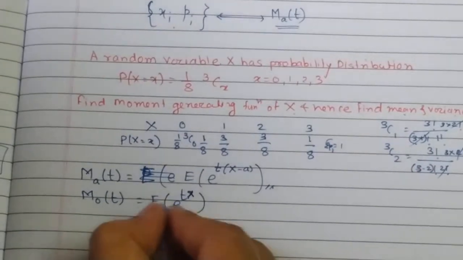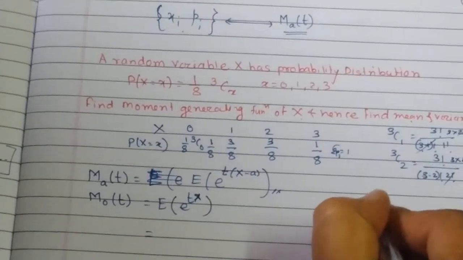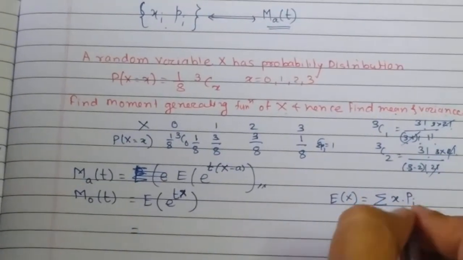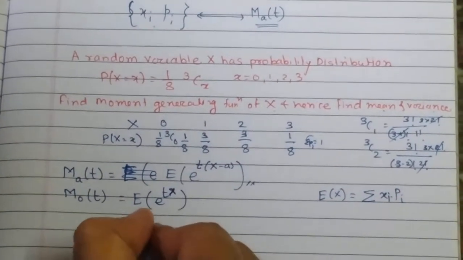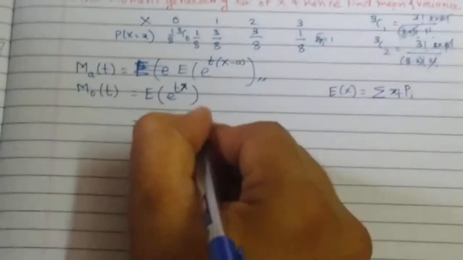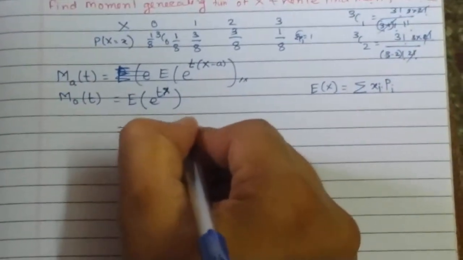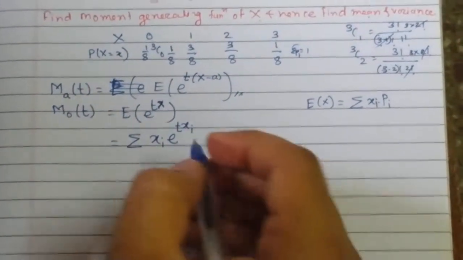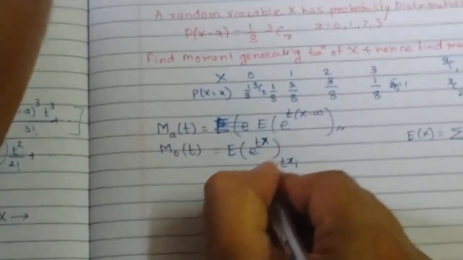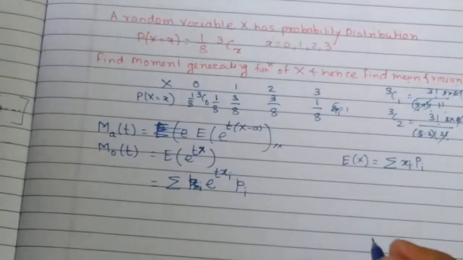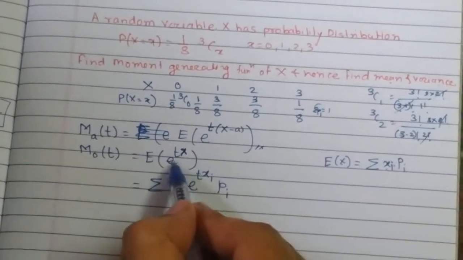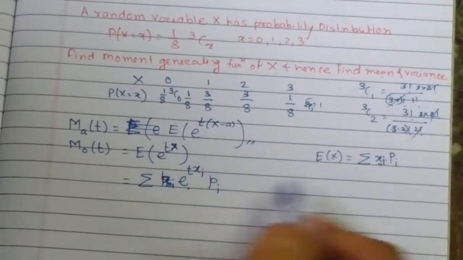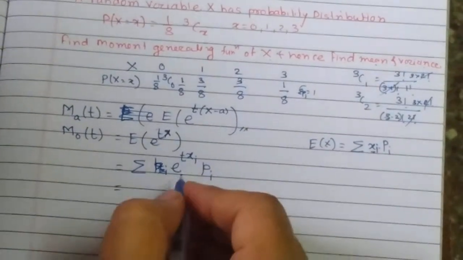What is the formula for E of x? It's very simple to remember. The formula for E of x is x into pi, or xi into pi. So exactly the same, summation of e raised to t into xi, times pi. Sorry, here it is pi. So x is replaced by xi, e raised to t into x is replaced by this particular one, but pi remains the same.